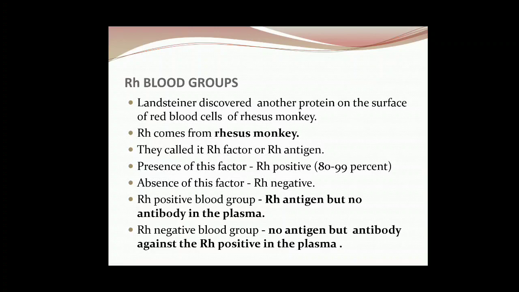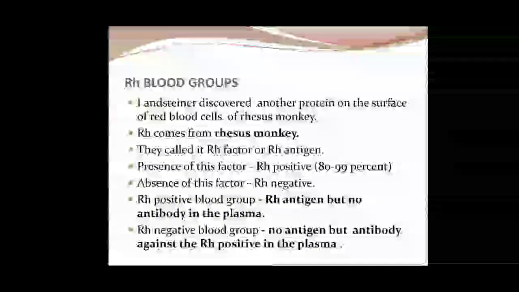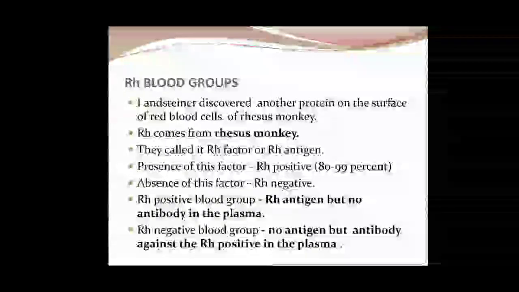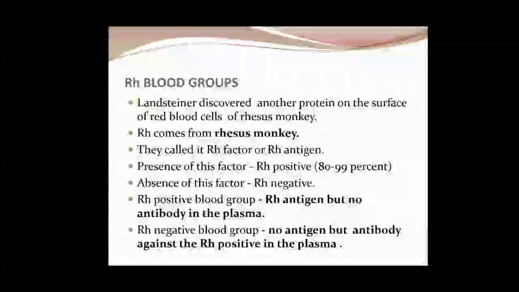You may be thinking that your blood is B positive, so B is the blood group and positive is due to this RH factor, and if this RH factor is missing, then it is B negative or A negative or O negative. So in the RH positive blood group, RH antigen is present, but there will be no antibody in the plasma. But those people who have RH negative blood group, because they do not have the antigen, have antibodies against the RH group in the plasma. So this is also very important during blood transfusion.